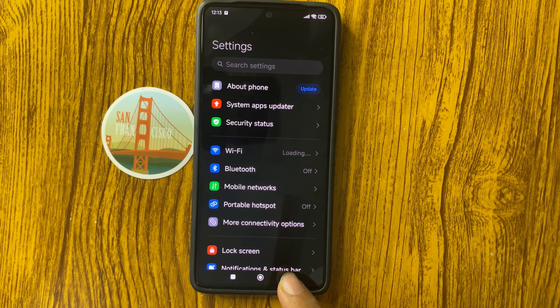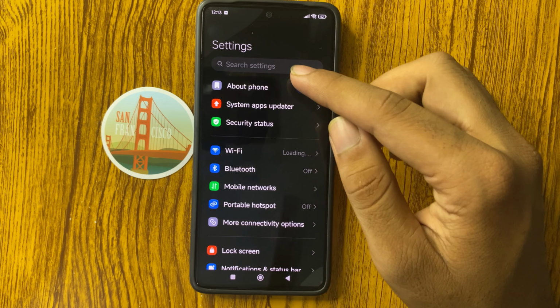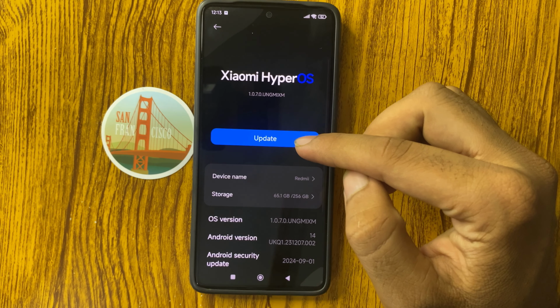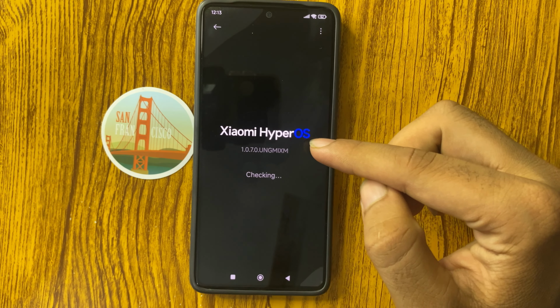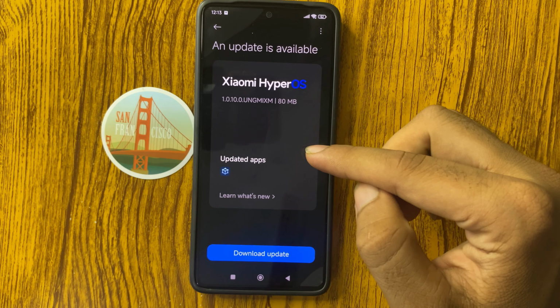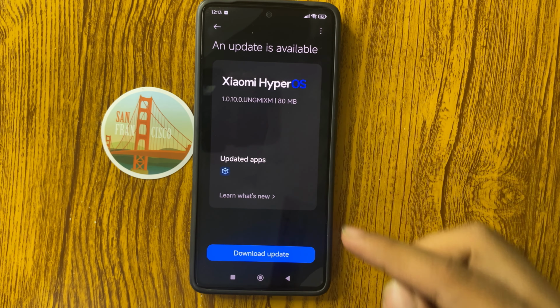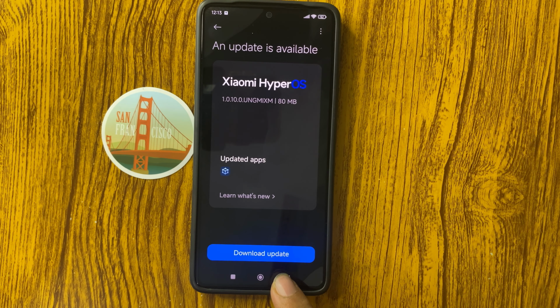And the second method is: select About phone and click on Update, and from here check whether your latest version will be updated or not. If it doesn't update, then update it to the latest version.